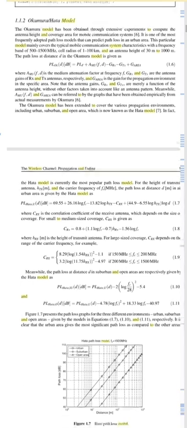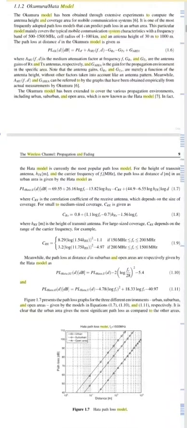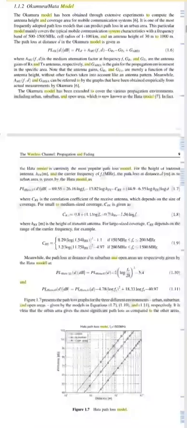So this model has been obtained through extensive experiments to compute the antenna height and coverage area for mobile communication systems, and it is one of the most frequently adopted path loss models which can predict the path loss in an urban area.